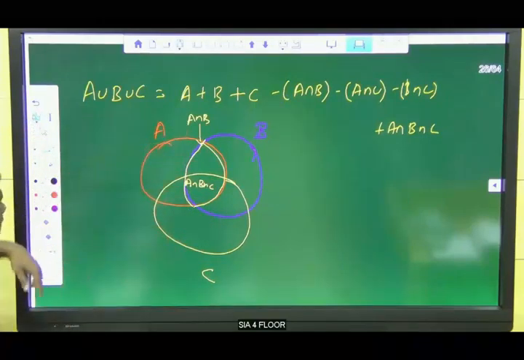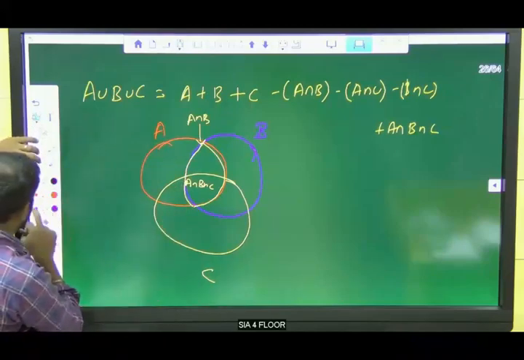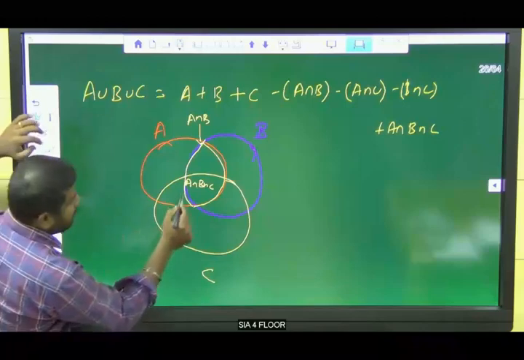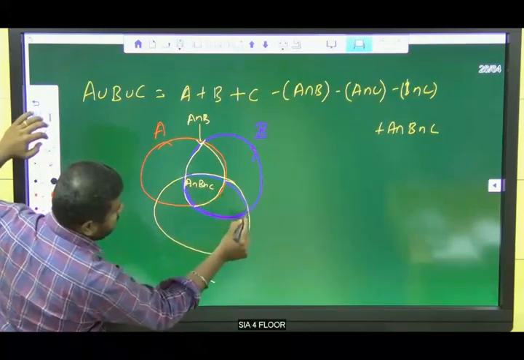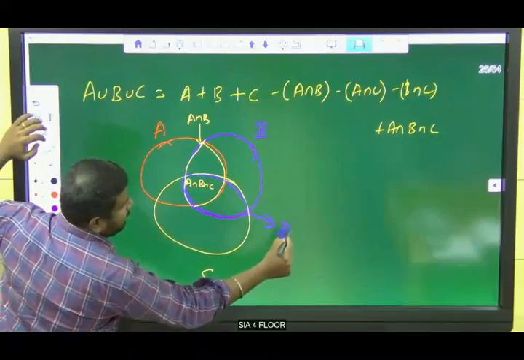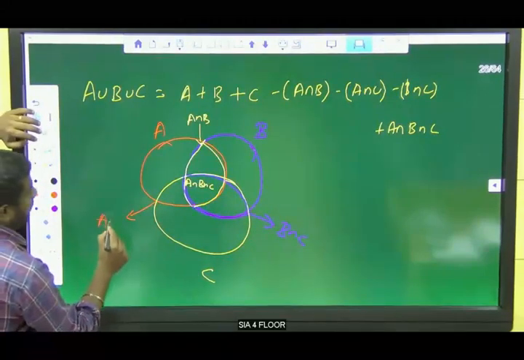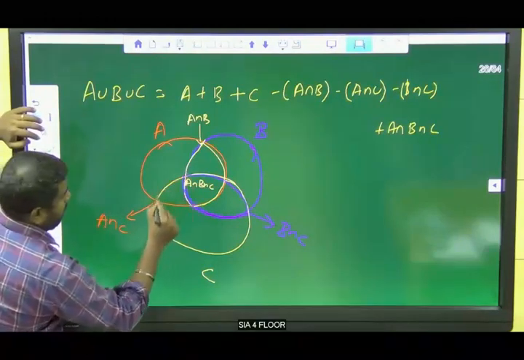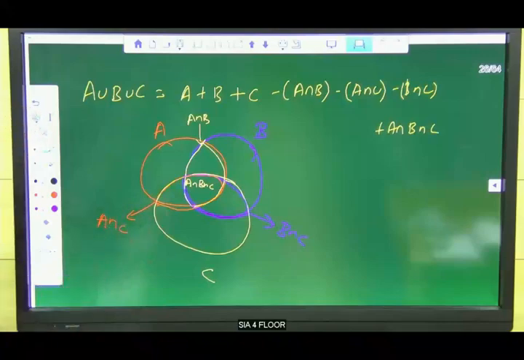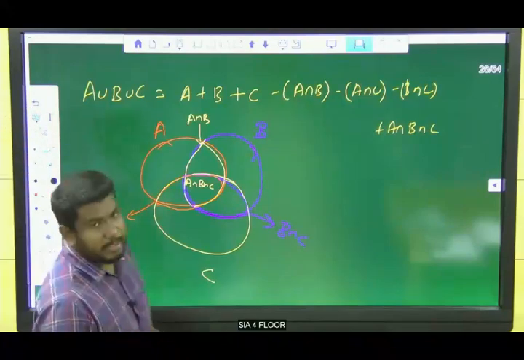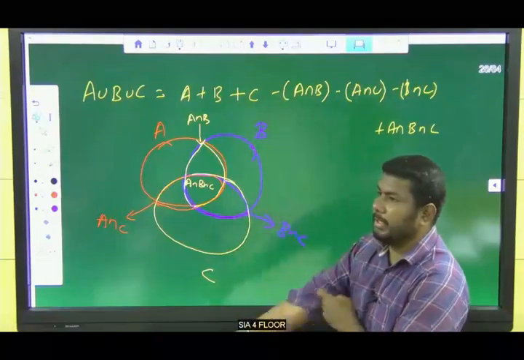And this part is B intersection C. This complete part is A intersection C. Clear? And this is only A, this is only B and this is only C.